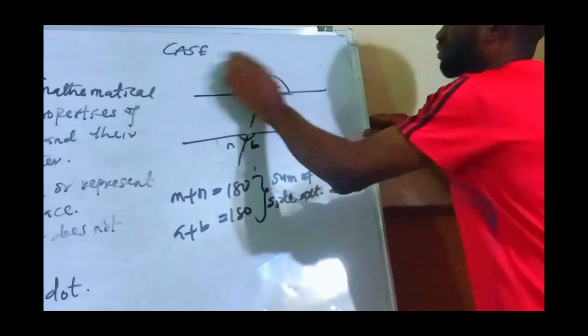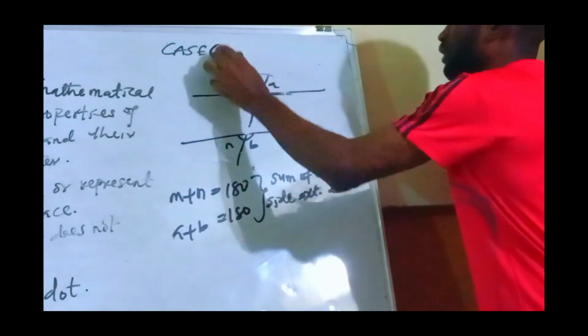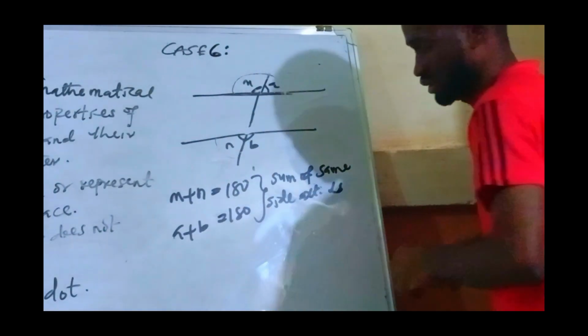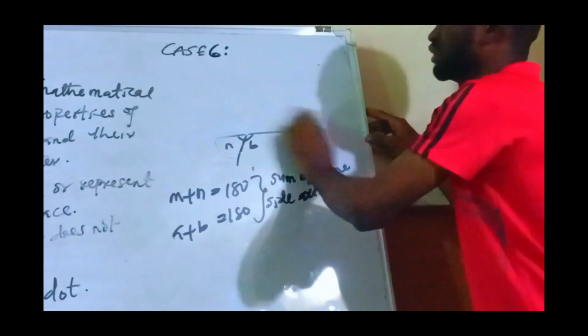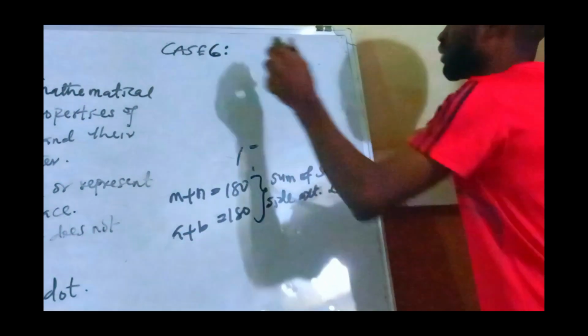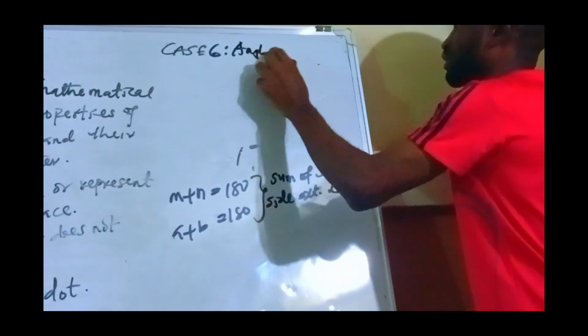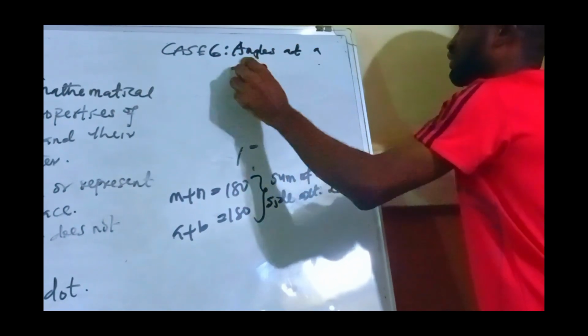Okay, so let me jump back. Then the next one is case 6. Case 6 is the last one, then we can start solving. I think we are done with all the cases now. Case 6 is angles at a point.